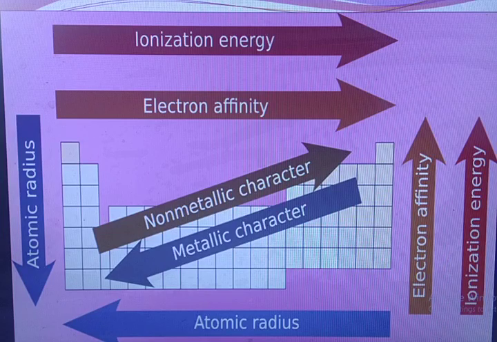Ionization energy increases from left to right in the period. Electron affinity increases from left to right in the period. Non-metallic character increases from left to right in the period. Metallic character decreases from left to right in the period. Electron affinity decreases from top to bottom in the groups. Ionization energy decreases from top to bottom in the groups.